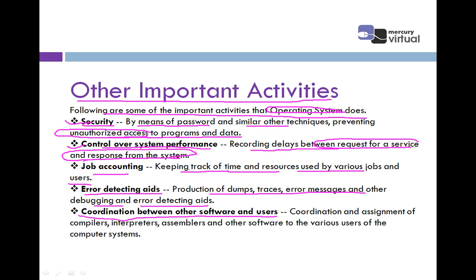Coordination means how to coordinate with different software. For example, if I'm using Internet Explorer and at the same time I'm using MS Office, that is MS Word, it is the coordination part provided by the operating system so that I can access both applications, the Internet and Microsoft Office, right? So, coordination and assignment of compilers, interpreters, assemblers, and other software to the various users of the computer system.